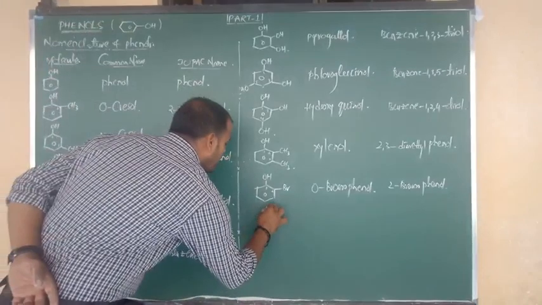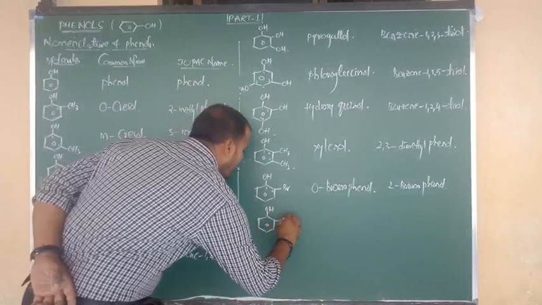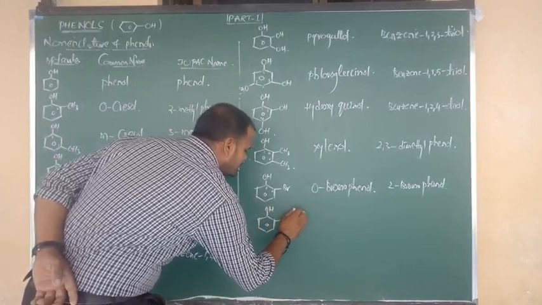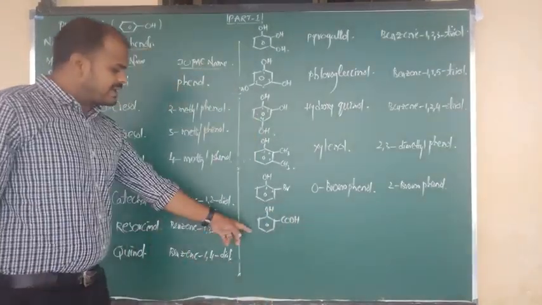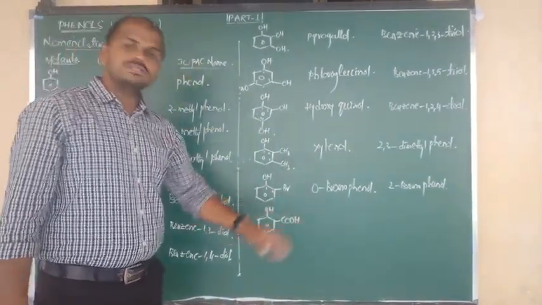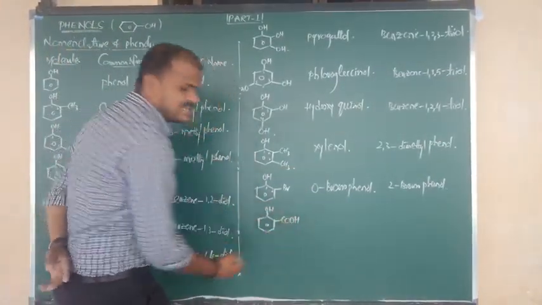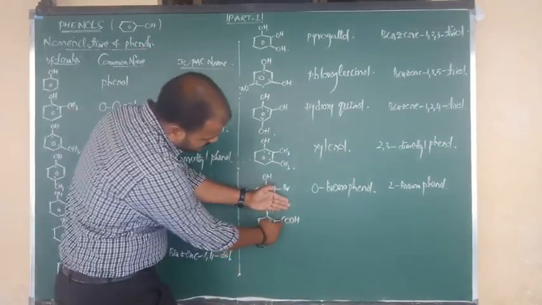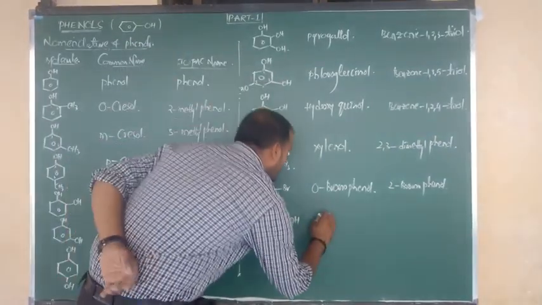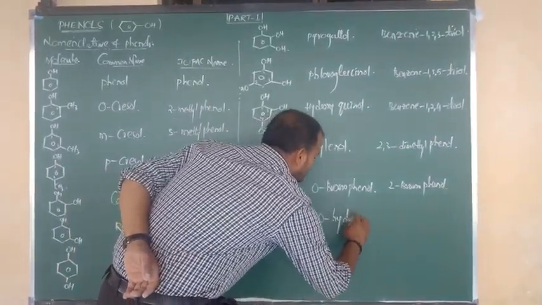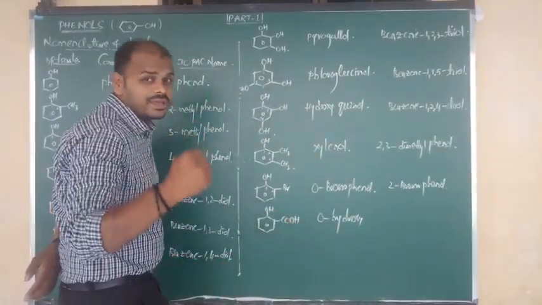Benzene connected to what group? OH. And on the side, here I am going to write COOH. Benzene connected to an OH group and benzene connected to a COOH group. Ready? So this looks like benzoic acid. Benzene bonded to COOH is benzoic acid. But at the ortho place, what group is there? A hydroxy group. So we say ortho-hydroxy, remaining is nothing but benzoic acid.